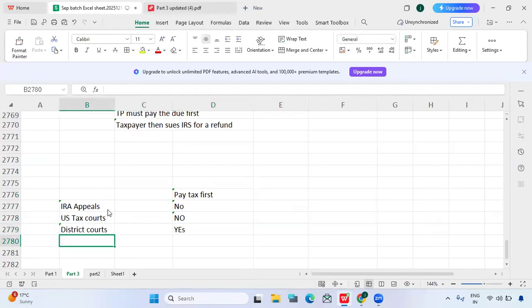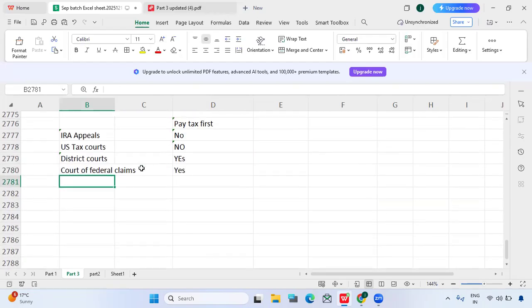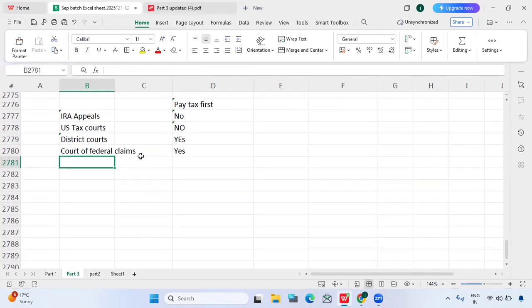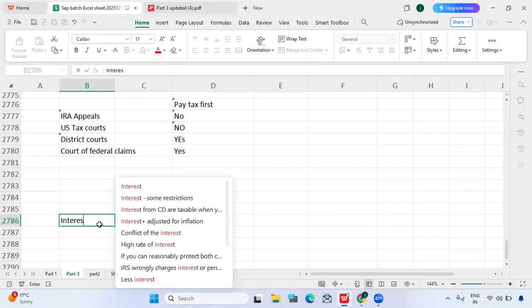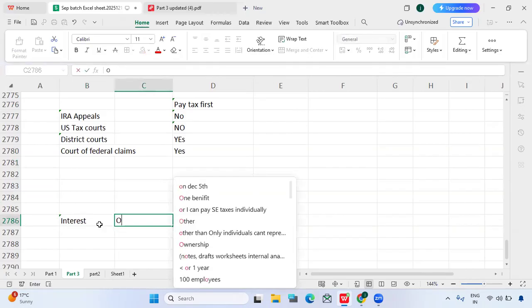Yes, we need to pay. And also court of federal claims? Yes, we need to pay first, and then we can argue. And when we file any appeal, if you are not paying the amount within the due date, then we have to pay interest and penalties. Interest and penalties will definitely be there.